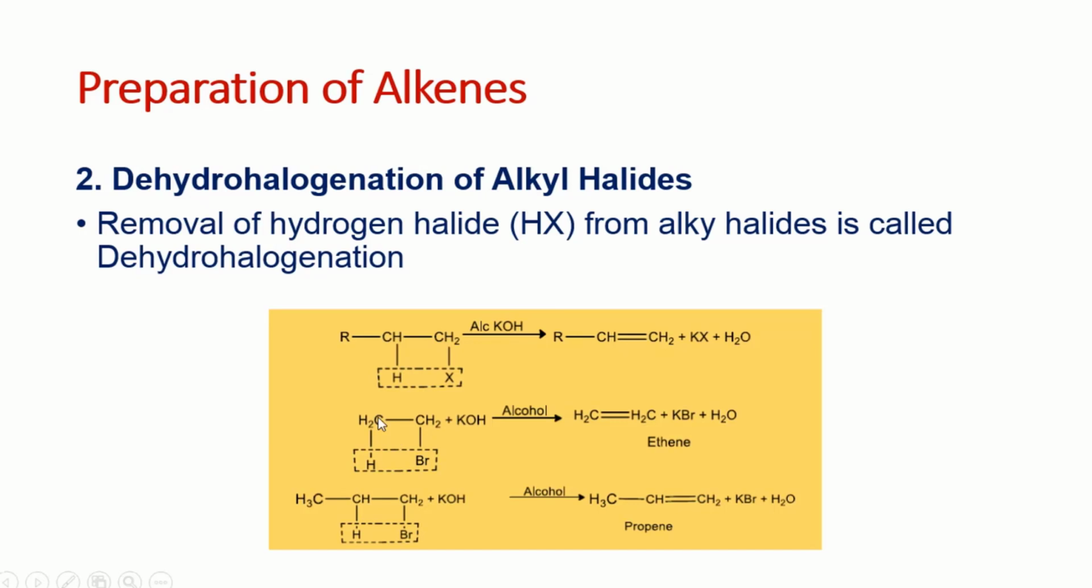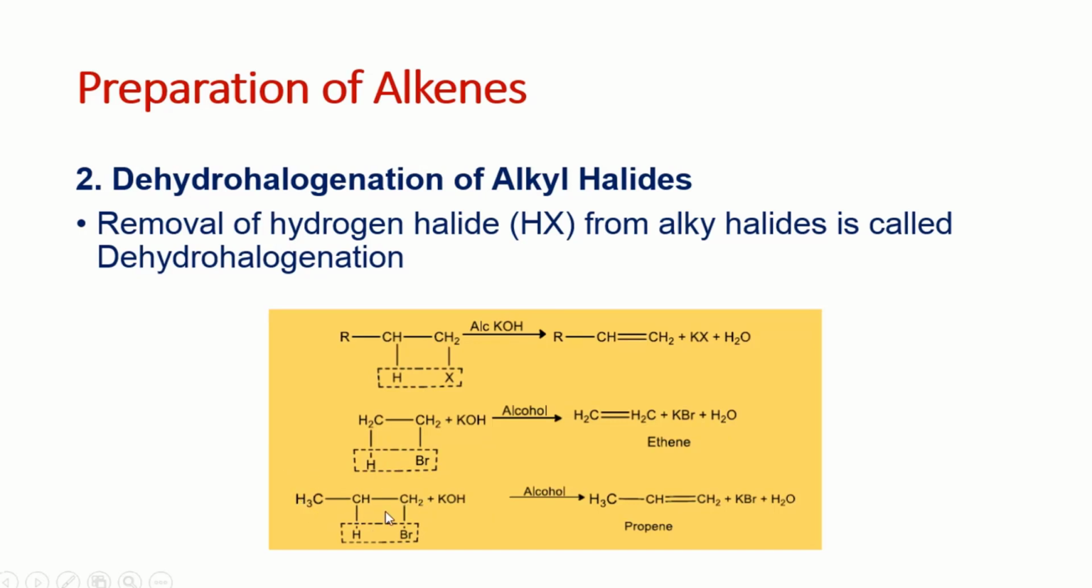So for example, this is ethyl bromide and alcoholic KOH. So HBr is going to be removed, and we are getting the alkene. This K will combine with Br to make KBr, and this H will combine with OH and make water. So this is another example.